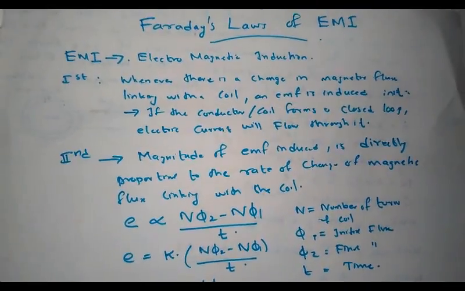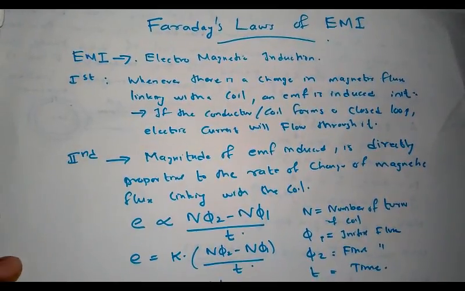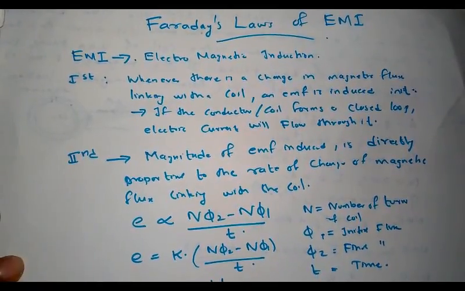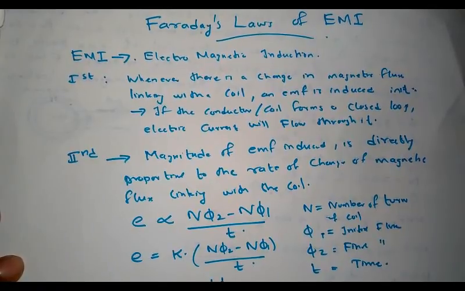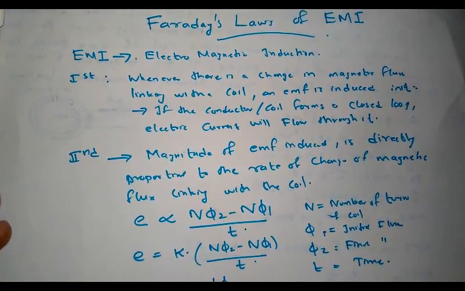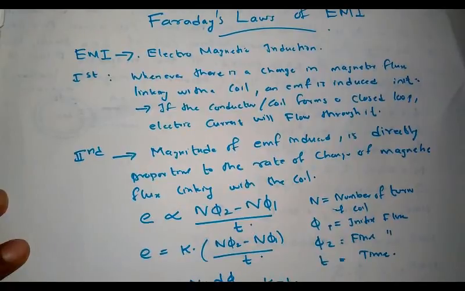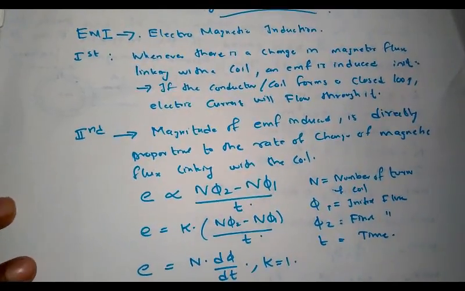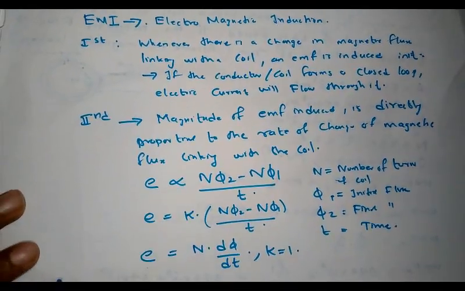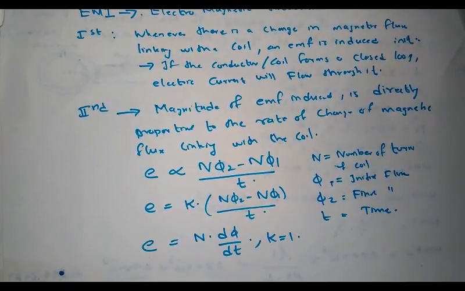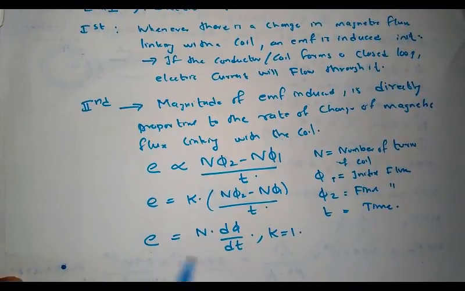These are two very important laws in electrical engineering. We have to carefully understand both of these laws. They provide the basis for the working of electrical generators, motors as well as transformers. First law states that whenever there is a change in magnetic flux linking with the coil, an EMF is induced in it, and the second law gives the magnitude of this induced EMF. That is, the magnitude of induced EMF is directly proportional to the rate of change of magnetic flux linking with the coil. That is, E equals N into d phi by dt.